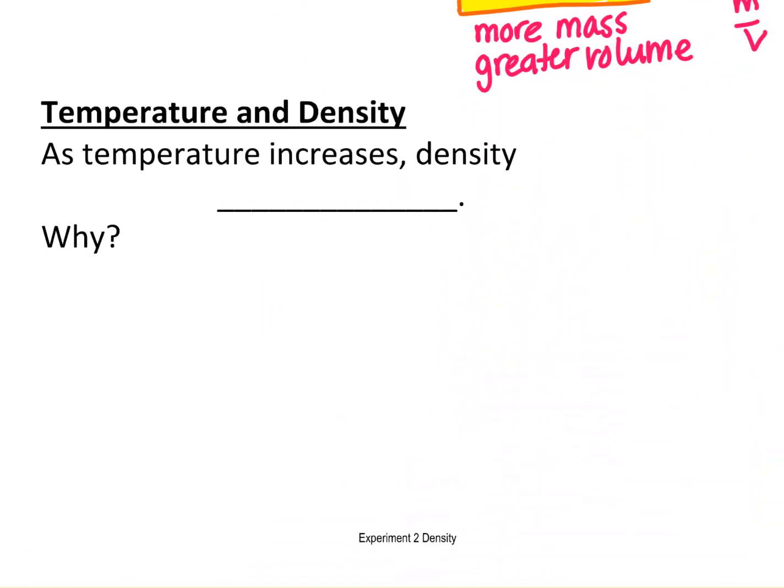Temperature can cause density to vary. If you warm something up, what will happen to its density? It will decrease. Why? Well, warming something up means that as temperature increases, the particles move faster.